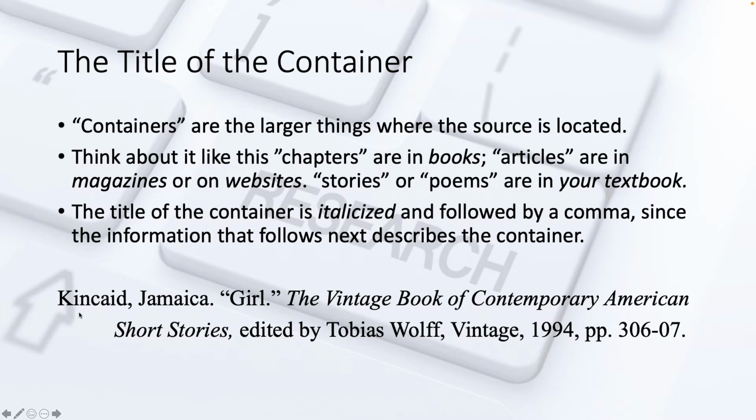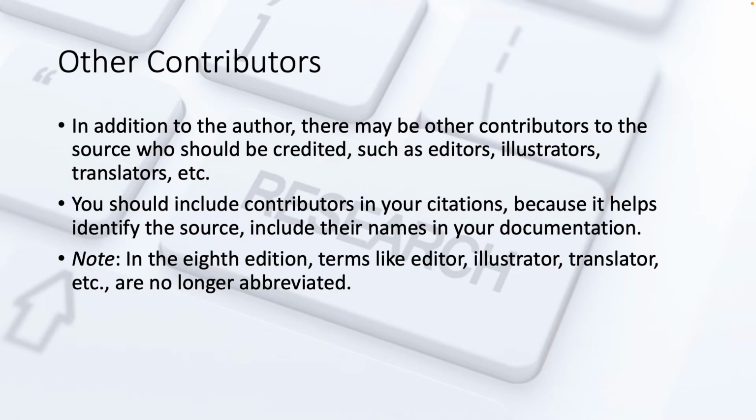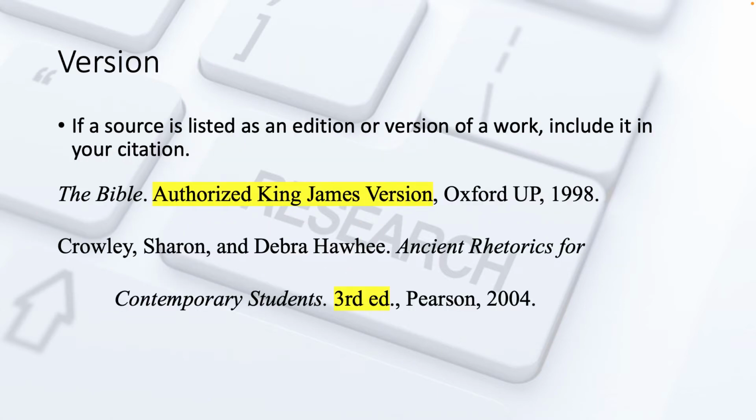So we have Kincaid, Jamaica, so that is the author. She wrote Girl, which is a poem. And I found that poem in the Vintage Book of Contemporary American Short Stories. So the Vintage Book is the container. Other contributors. Sometimes you will have other contributors to the work, and it's usually like an editor or an illustrator or a translator. So that would go after the container.